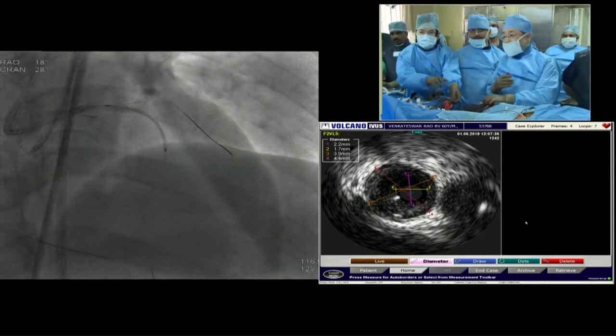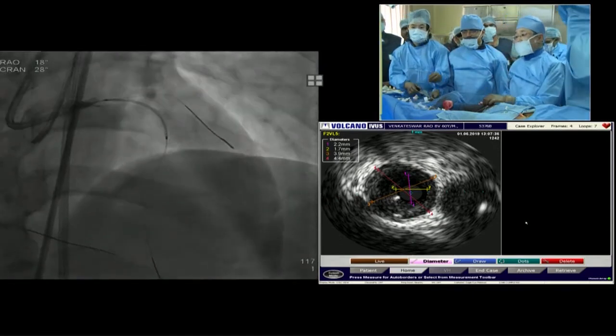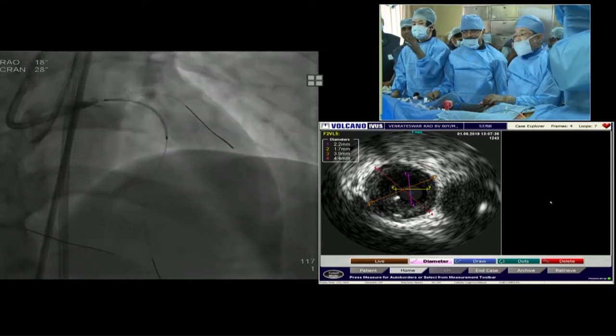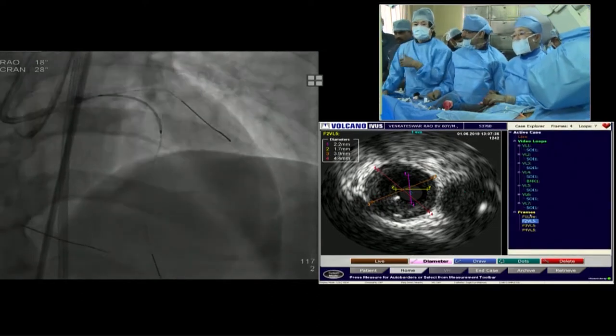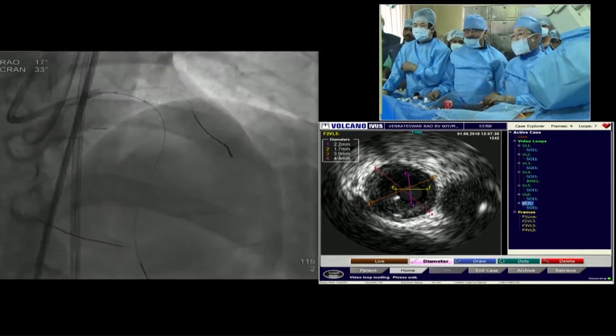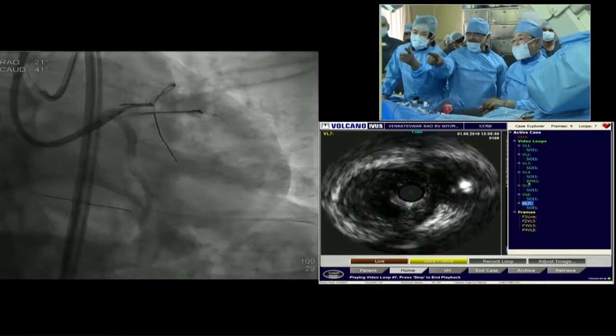Okay. Caudal view. Okay, caudal view. And I want to see the previous image. Yes, previous image. Can you show the previous image? No, that caudal view image. Okay, okay. This is the one.